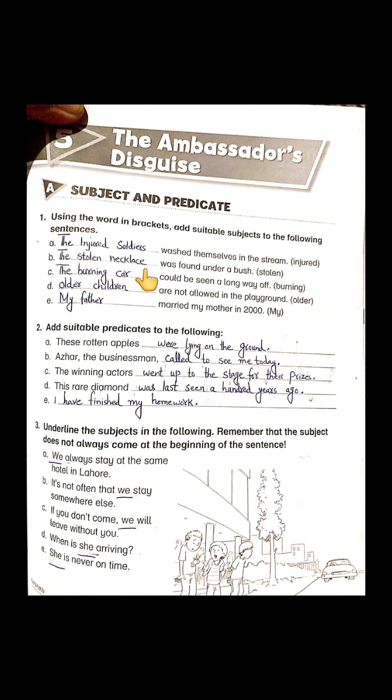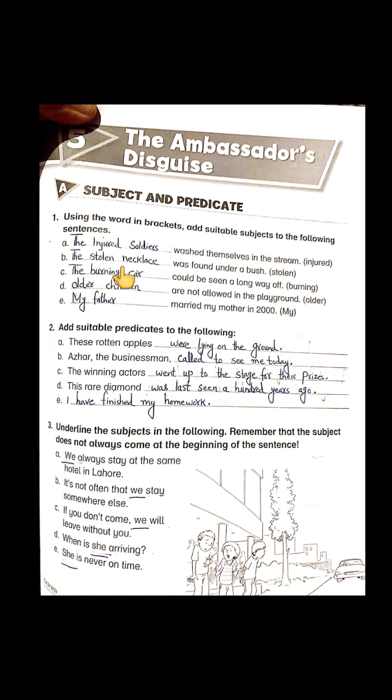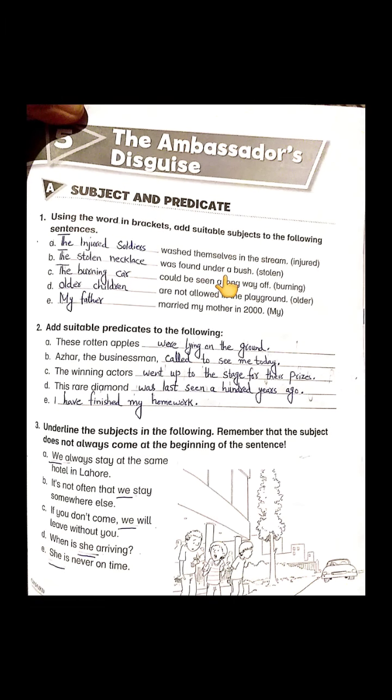Second is dash was found under a bush, and in the bracket there is the word stolen. So the stolen necklace was found in a bush. Got it? Third is dash could be seen a long way off, and the bracket word is burning. What burning could be seen a long way off? It can be anything, like the burning car could be seen a long way off.